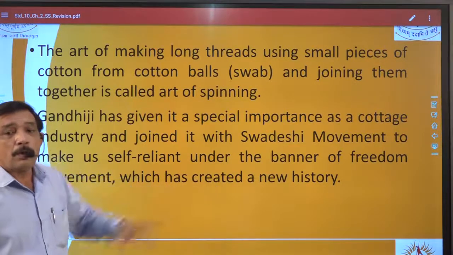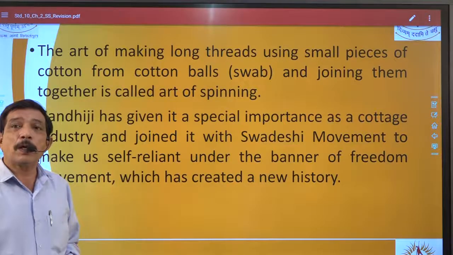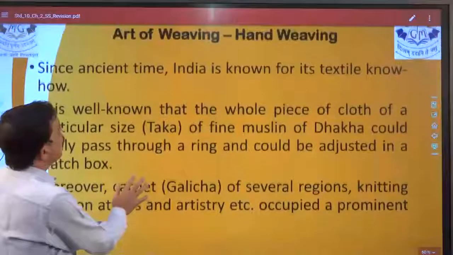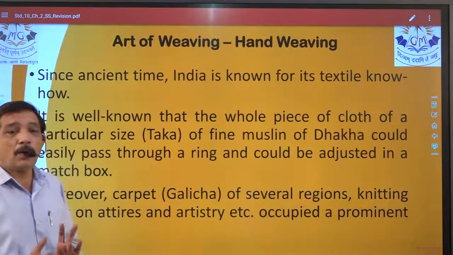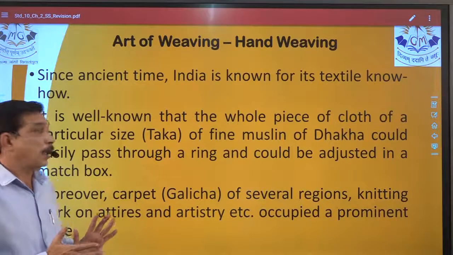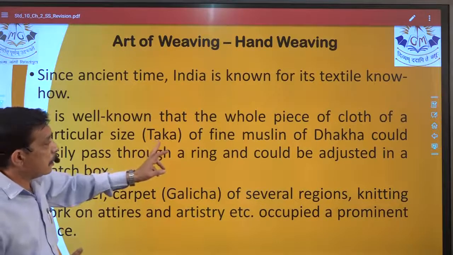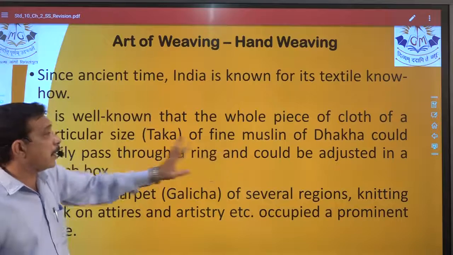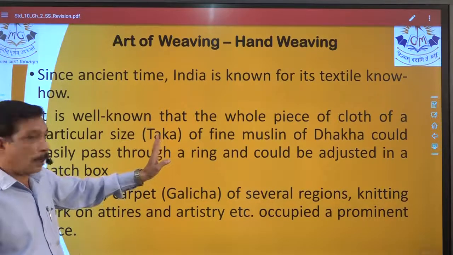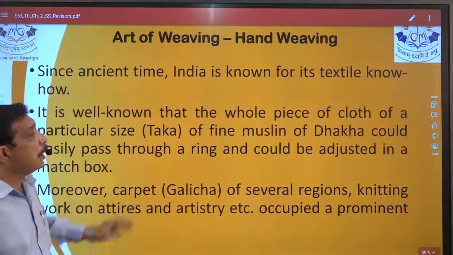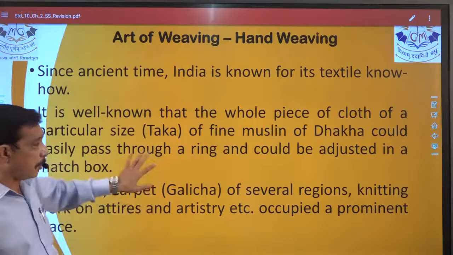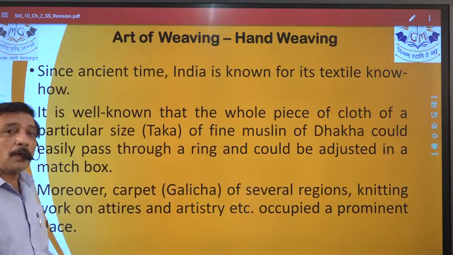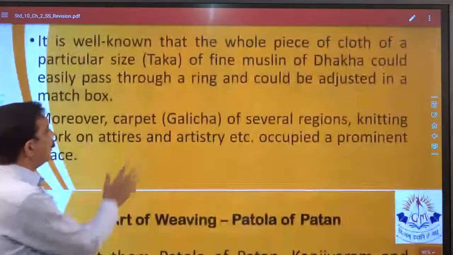So this point can also generate an objective. Then hand weaving. Again a place is there, Dhaka is there, and a measurement, and the well-known cloth, the muslin cloth, right? So in this point an objective can be made.